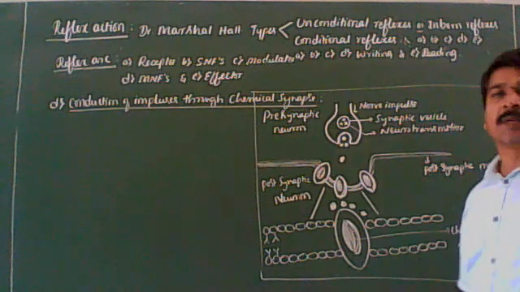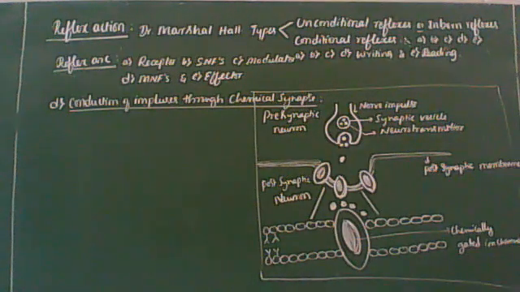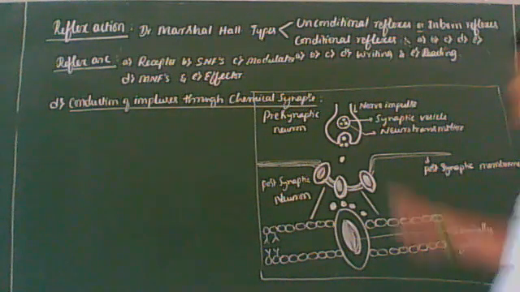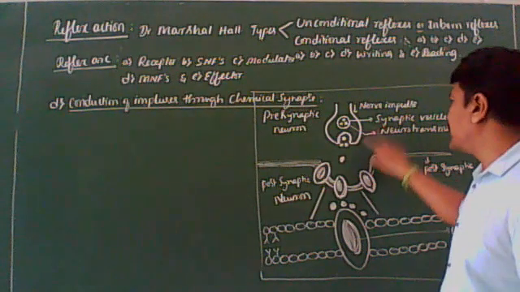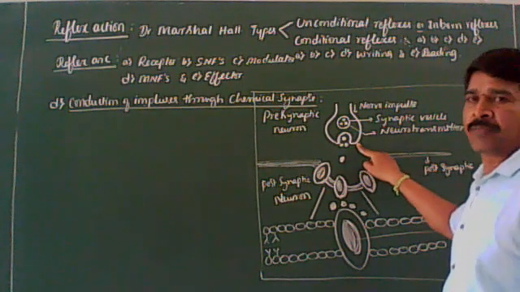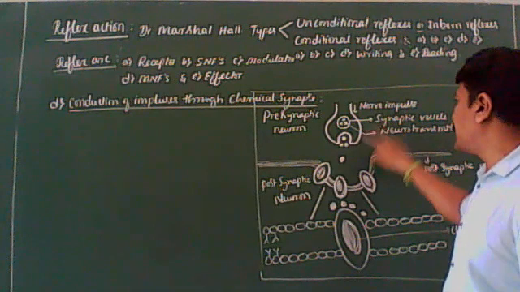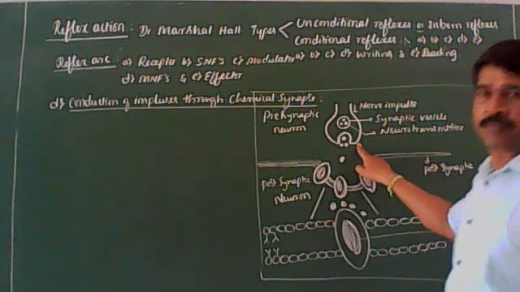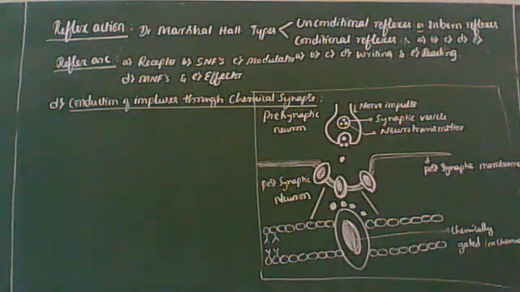When the action potential arrives at the terminal end of the axon, it stimulates the movement of synaptic vesicles towards the membrane. I think you are getting it now.